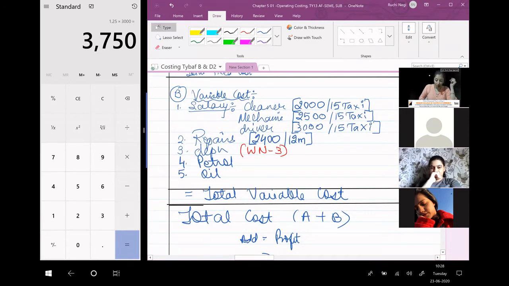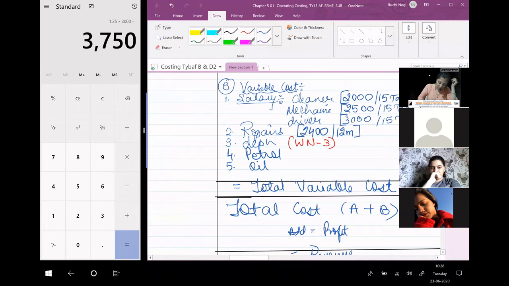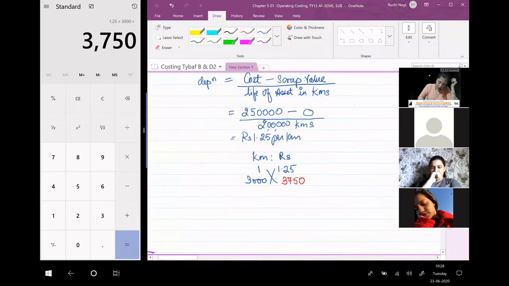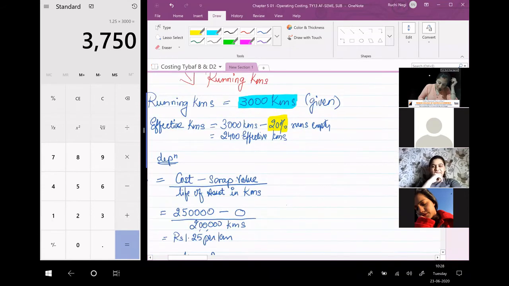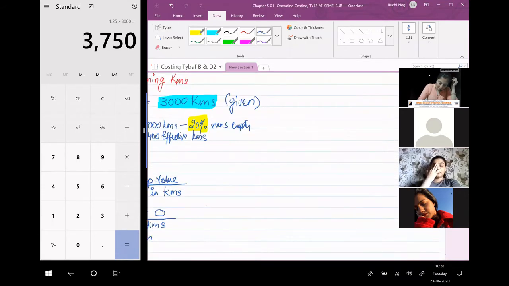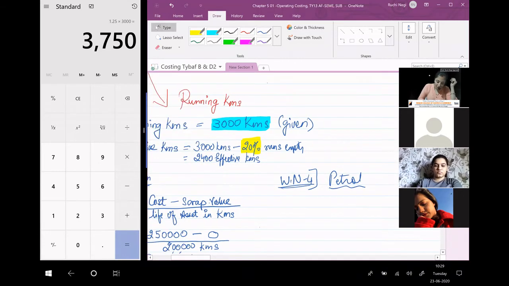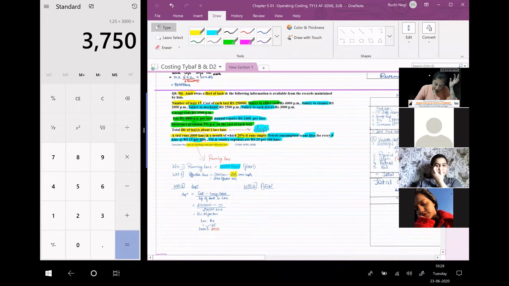Next, petrol. Next working note is for petrol, working note number 4. Let us see what information is given about petrol.